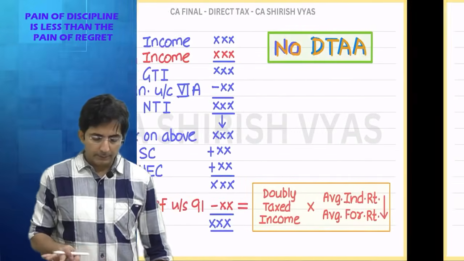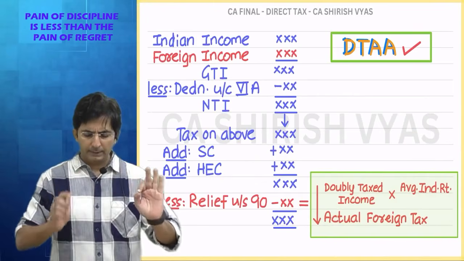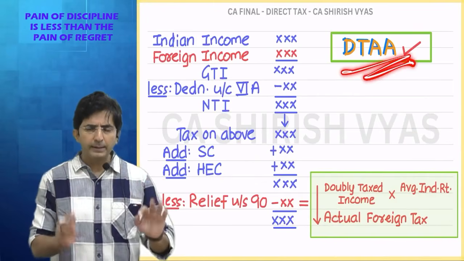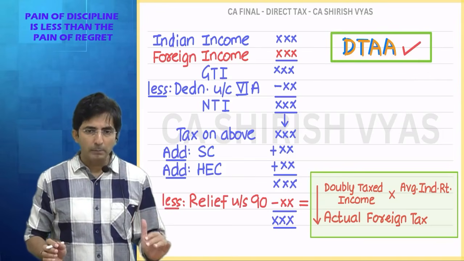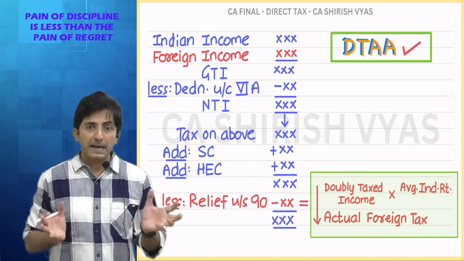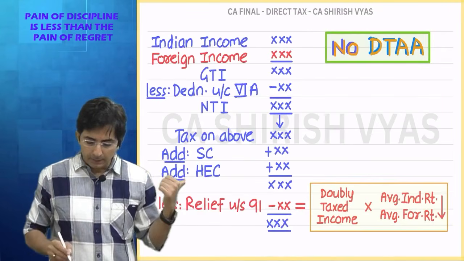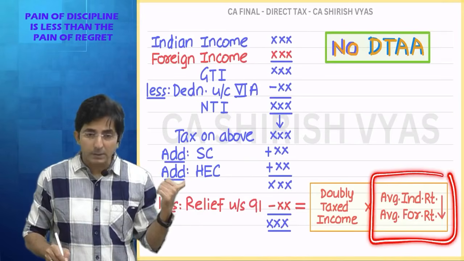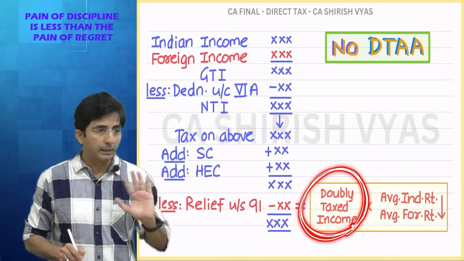So now do one thing. Once you understood the concept, now literally learn it by heart. If there is data, find 2 figures, take whichever is less. Means how I remember, whichever is less between the actual amounts, and here whichever is less between the percentages. But the base amount will be 140 only, that doubly taxed income.